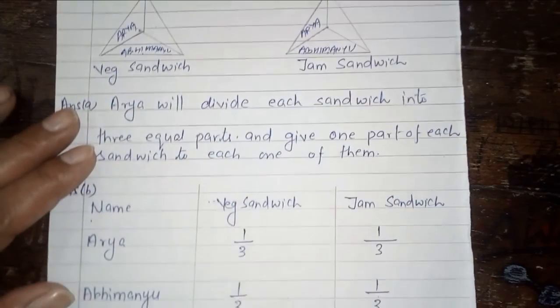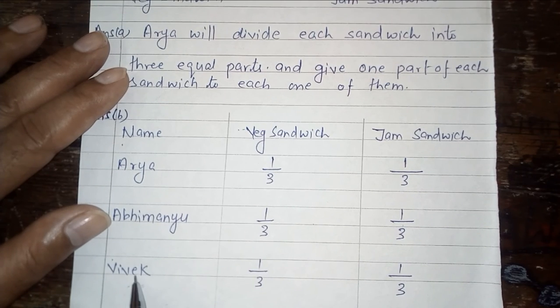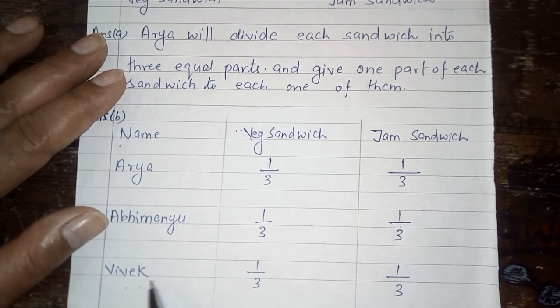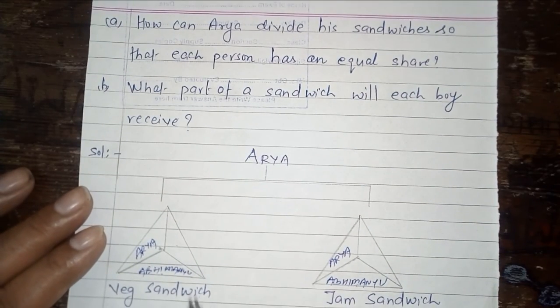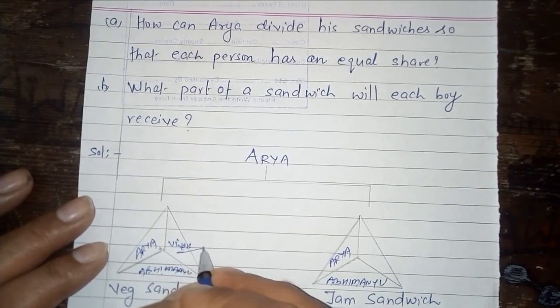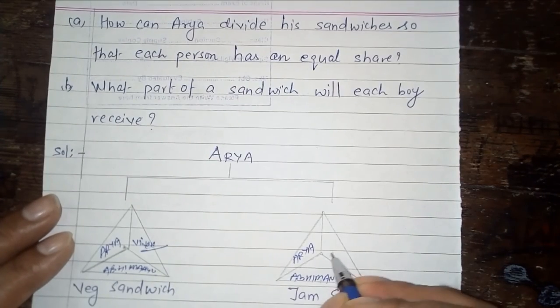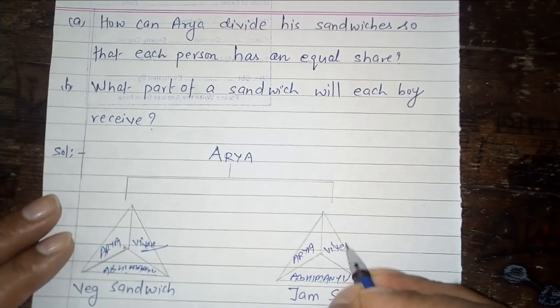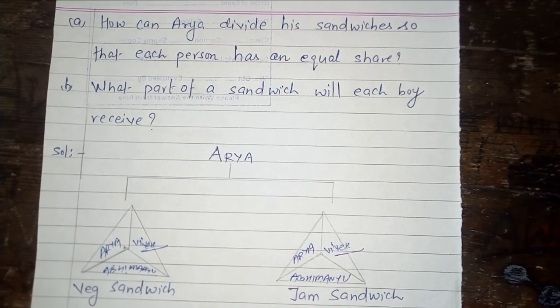Again, 1/3 of the veg sandwich for Vivek and 1/3 of the jam sandwich for Vivek. I am writing here the name of the student. This portion for Vivek means 1/3 of the veg sandwich and 1/3 of the jam sandwich for Vivek. So according to the diagram, this question is very easy for you.